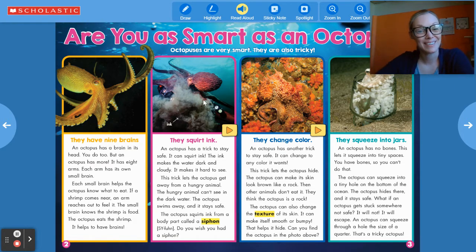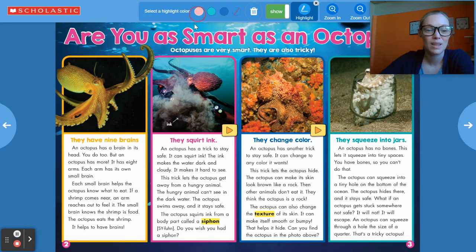So I heard a key word over and over again. Brain, brains, brain, brain, brain, brain. And we know this is all about octopus, right?